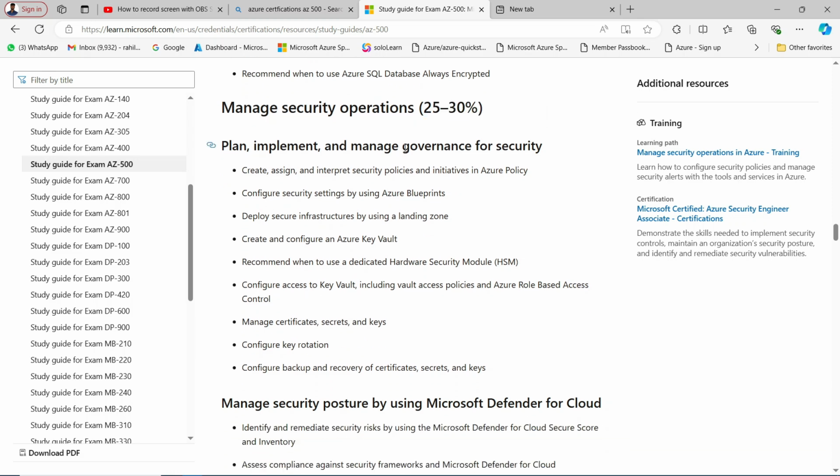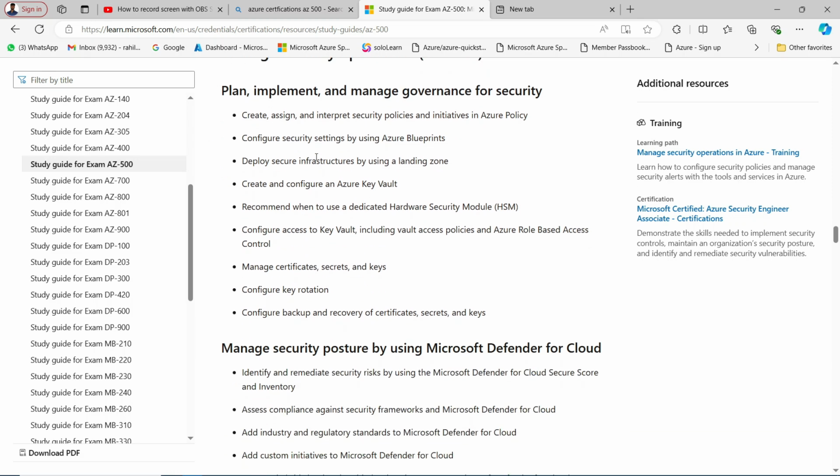Plan, implement and manage governance for security. Now we are talking about the complete Azure portal. So we are talking about Azure policy, Azure blueprints and Azure landing zones. We all know about Azure policy, like if you want to implement any policy all over the Azure, maybe over subscription, maybe over management groups. So you can just put it in the security.